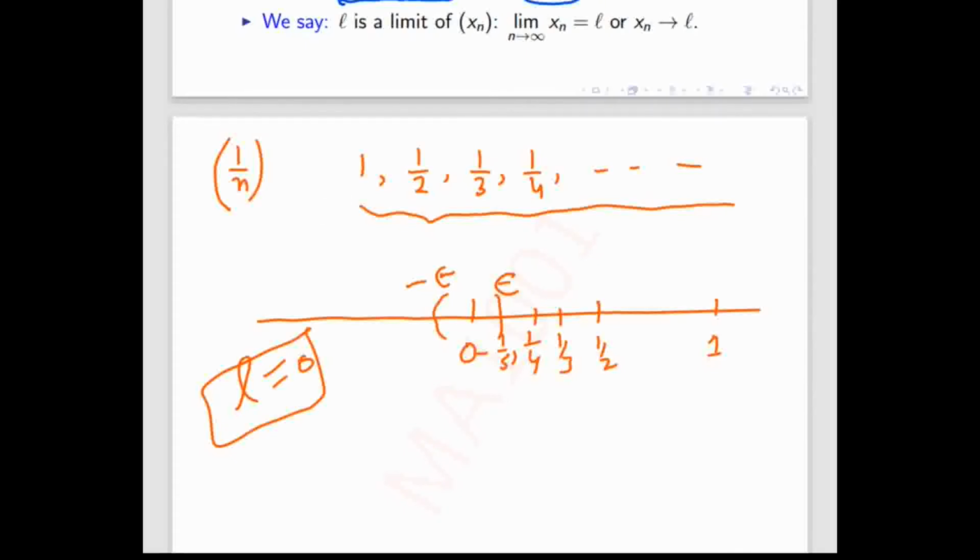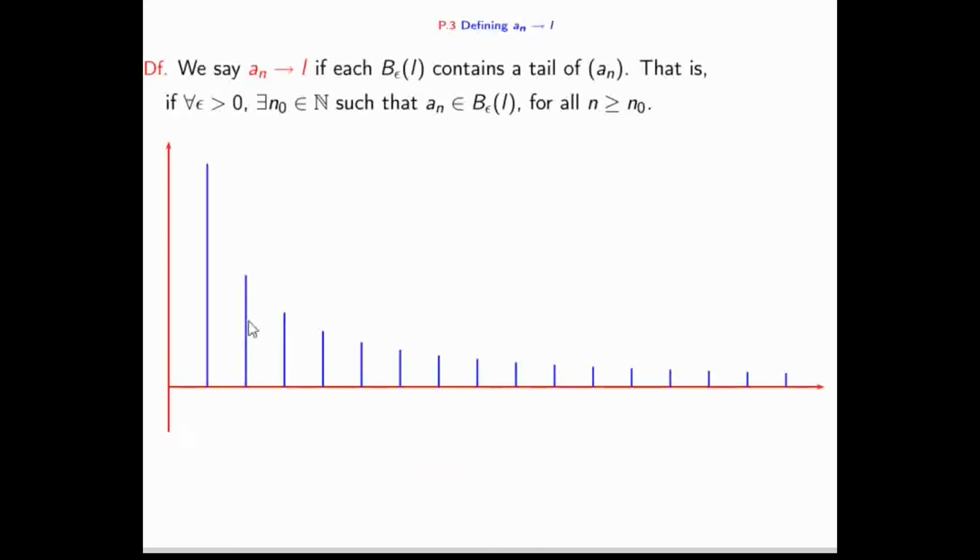So let us understand this pictorially, this 1 by n. I'm just drawing, this is one height. This is the image of natural number 1, just for showing purpose. For 2 it is 1 by 2, then 1 by 3, 1 by 4, and it keeps on decreasing and you can see it will go to 0.